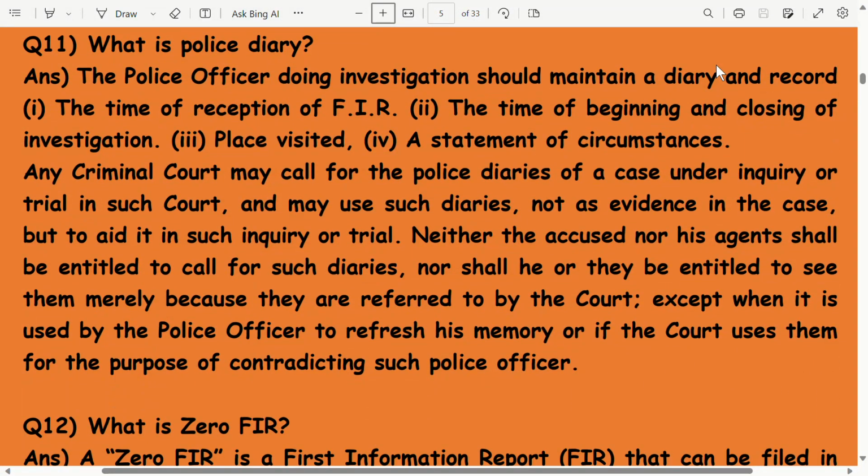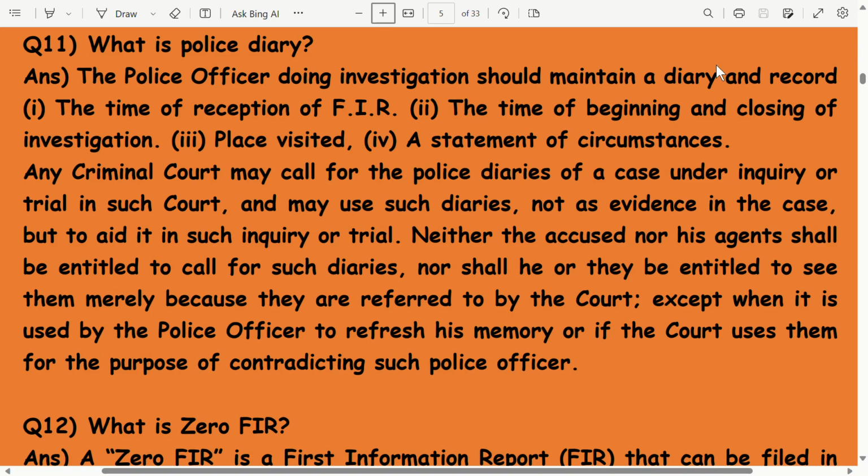What is police diary? The police officer doing investigation should maintain a diary and record the time of reception of FIR, the time of beginning and closing of investigation, places visited, a statement of circumstances. Any criminal court may call for the police diaries of a case under inquiry or trial in such court and may use such diaries not as evidence in the case but to aid it in such inquiry or trial.